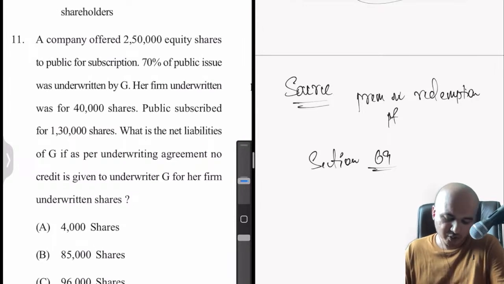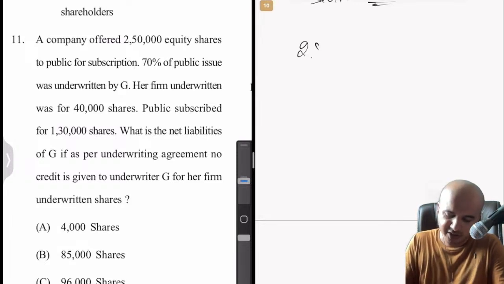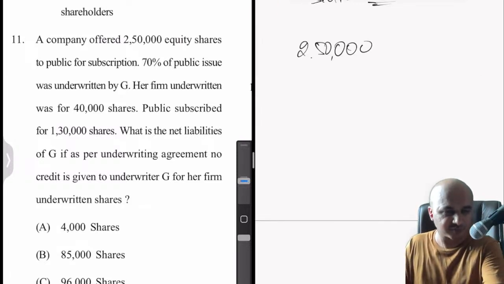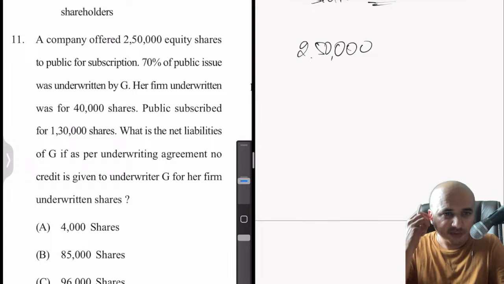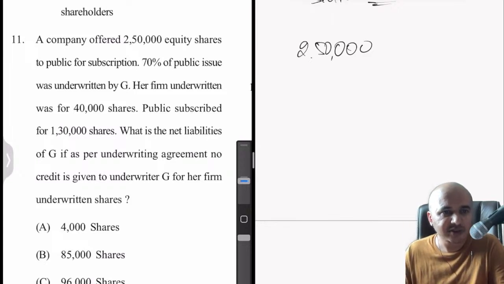A company offered 250,000 equity shares to the public for subscription. So 250,000 is what they have offered to the public. Out of this, 70% of the public issue was underwritten by G.